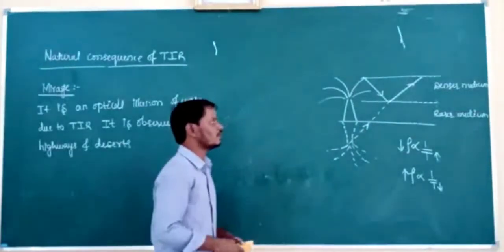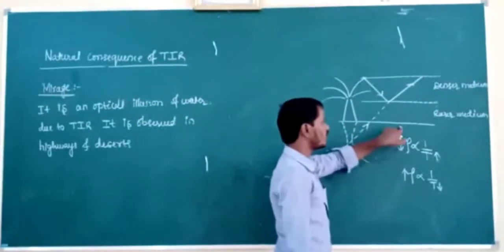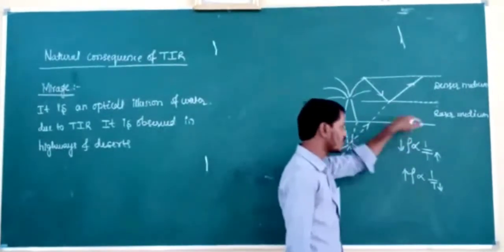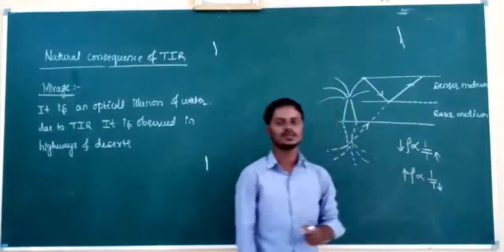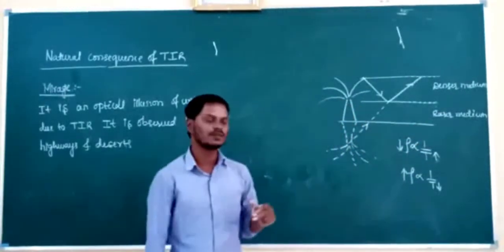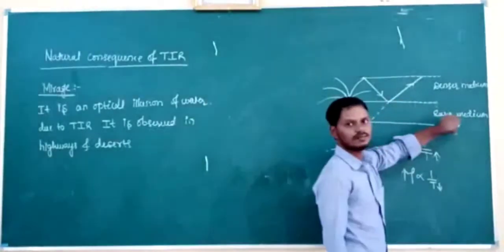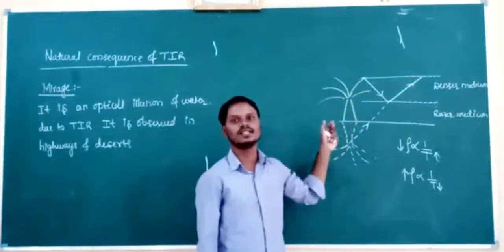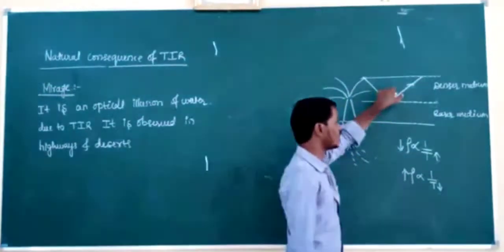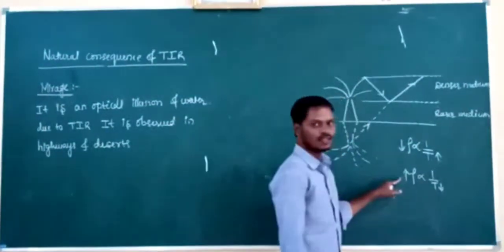Okay, so once again listen here. The air layer which is in contact with the land has high temperature, then its density is less. If its density is less, then its refractive index is low. If its refractive index is low, then this air layer can be considered as rarer medium. And I will consider another air layer which is at a higher level from the land, and this air layer has low temperature. If it has low temperature, then it has high density.